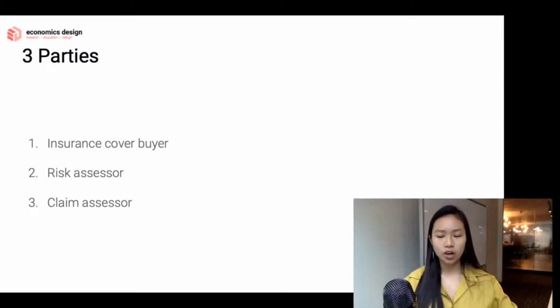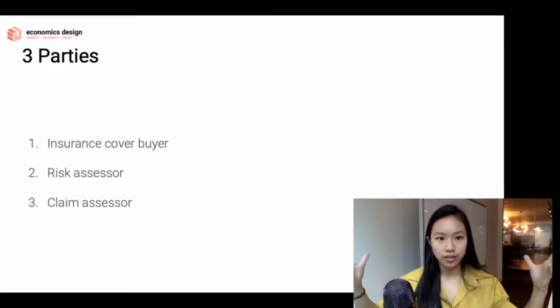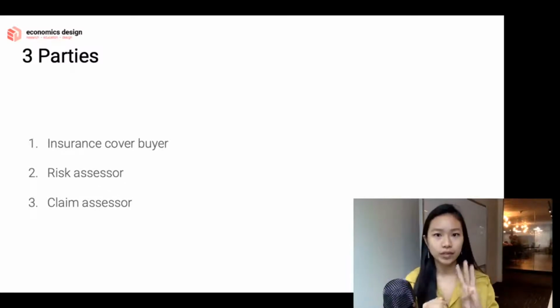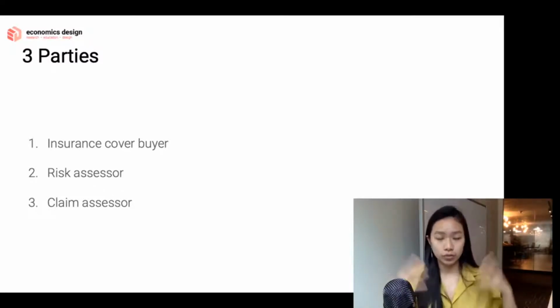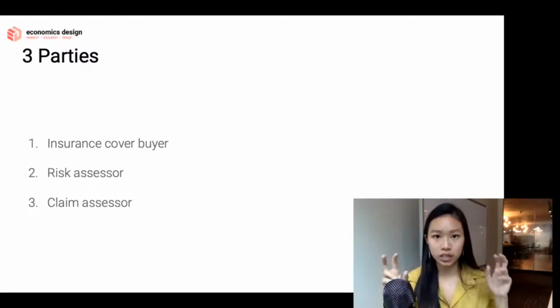In DeFi, we are looking at distributed, we're looking at decentralization. So we have three different parties. The first one is, again, people like you and me, the buyer. So the insurance cover buyer. So we buy the insurance cover because we want to be covered, right? So it's almost like the user.